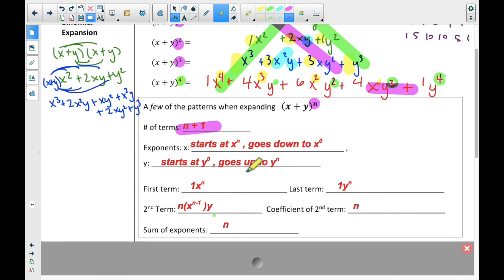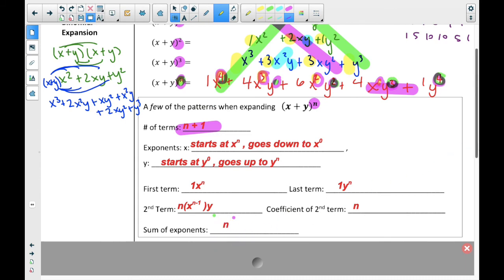Now, the sum of the exponents is quite handy. It's one that I use to kind of check myself. The sum of the exponents is n. What I mean is this is a fourth power, right? So here's an exponent of 4. Here's a 3 and a 1, that's 4. A 2 and a 2, that's 4. A 1 and a 3, 4. A 4.